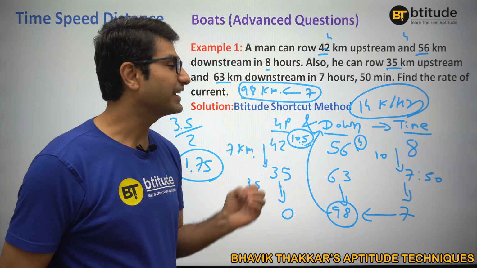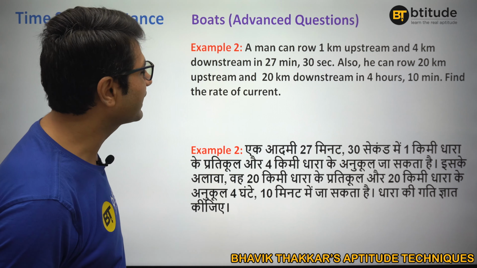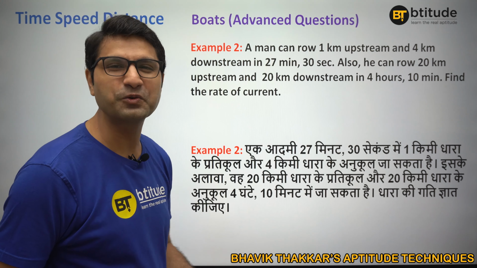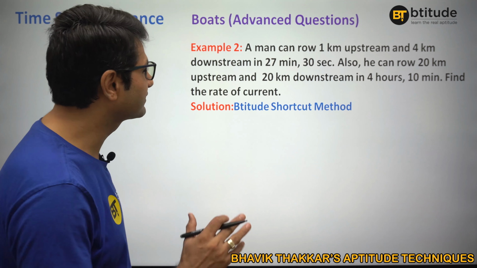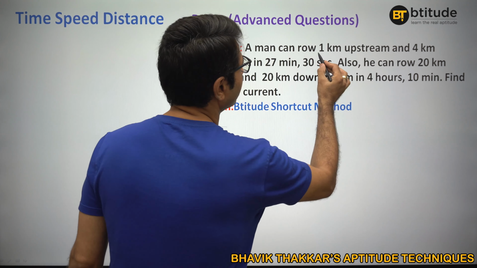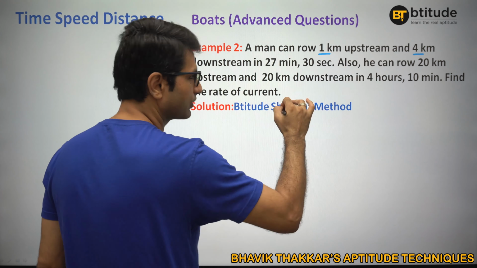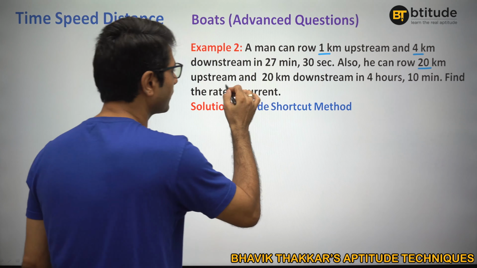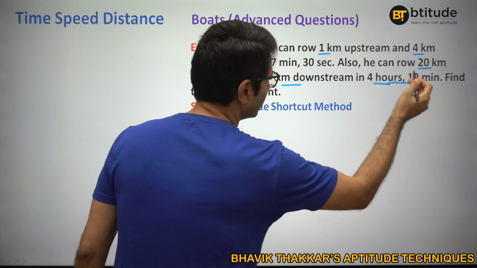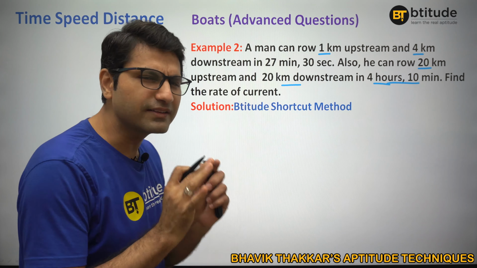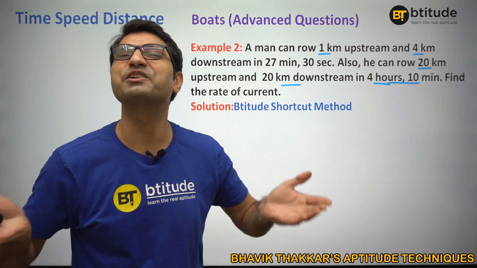Let us try to understand, can you actually apply the same method in the next question or not? Again, you can pause the video and try to do it on your own first. Alright, I'll remove this version. Look, again it is similar. 1 kilometer, 4 kilometer upstream and downstream. Again, 20 kilometer upstream and 20 kilometer downstream in 4 hours and 10 minutes. Alright, then find the rate of current. Pretty similar questions, same kind of question, just the numbers are different.